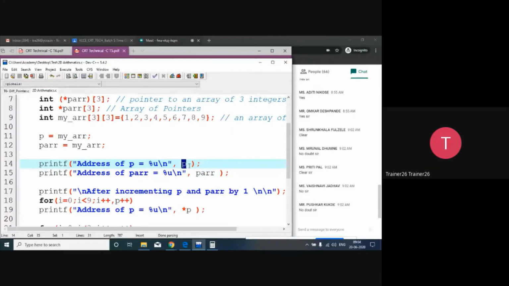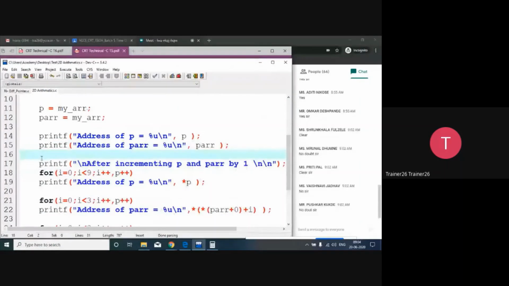Rule, thumb rule. What is the name of the variable? P. So what is P? P is a pointer. Inside it किसका address है? My array का. So दोनों जगह पे आपको addresses क्या मिलेंगे? Same.